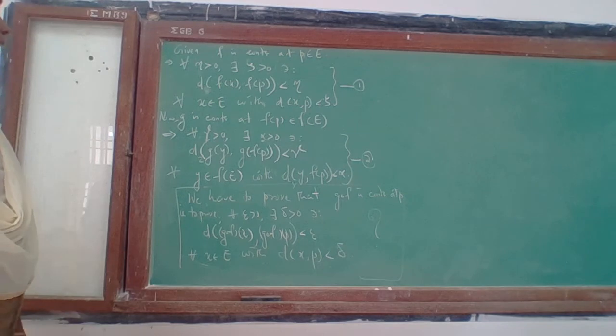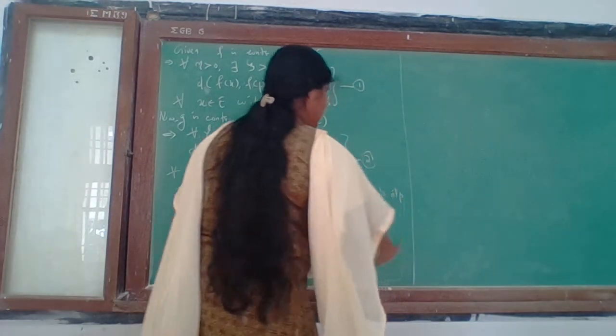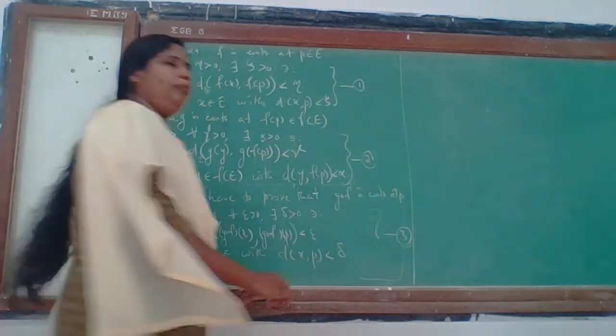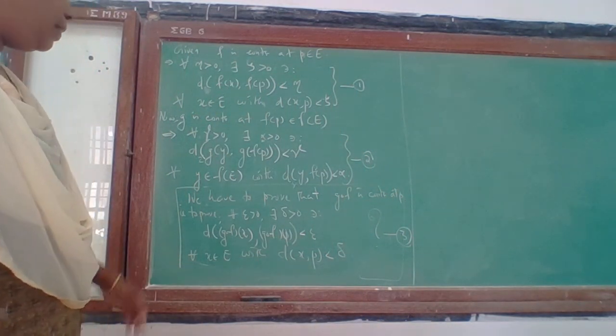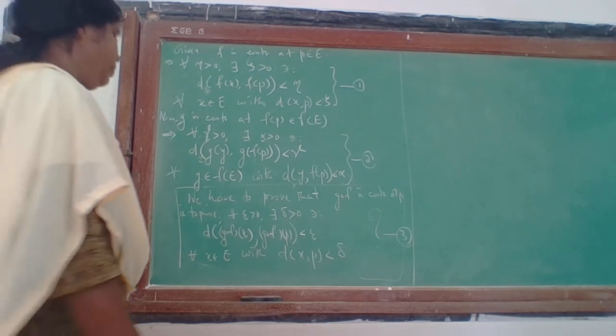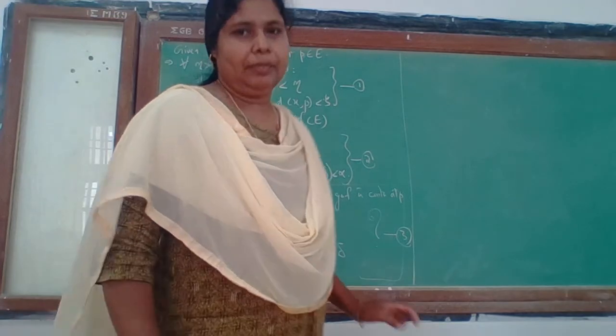Again you can combine all three. Three we want to prove, one and two we have. How to get the solution? You just think about this, we will come back.